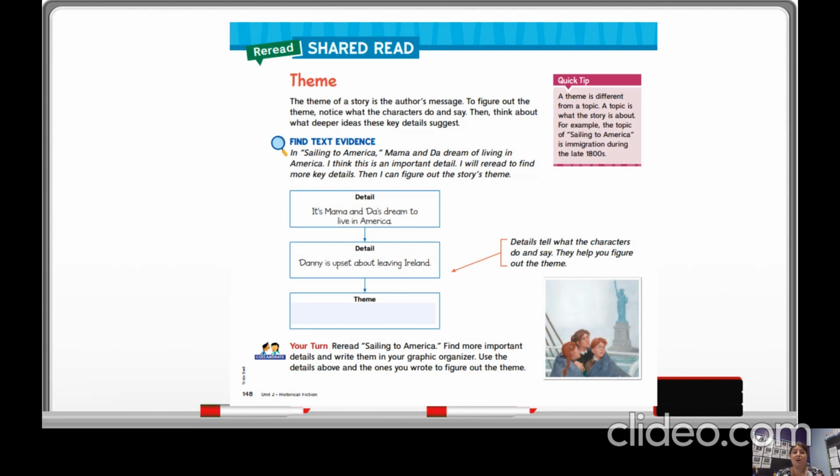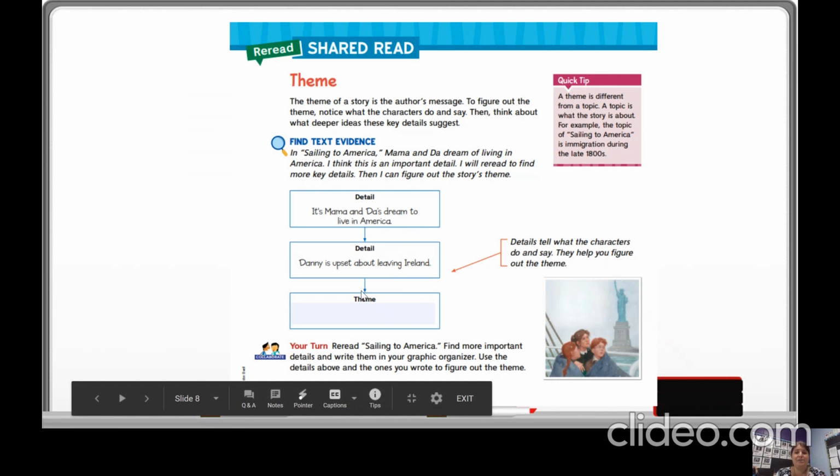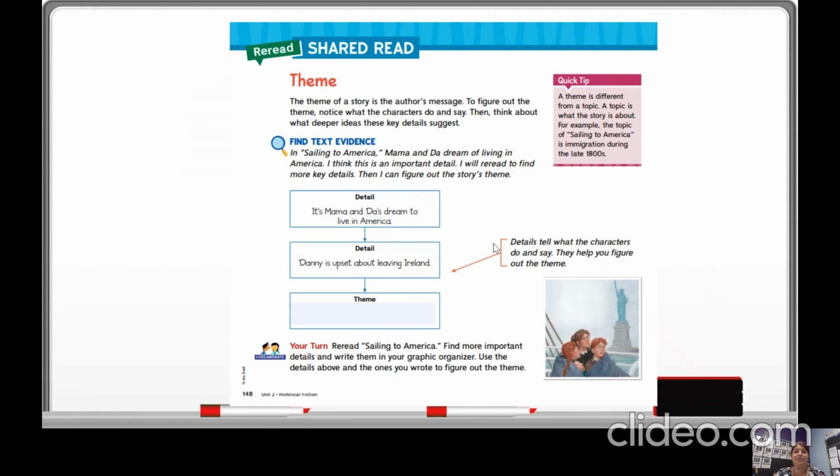On page 148, we're talking about theme. The theme of a story is the author's message. To figure out the theme, notice what the characters do and say. Then think about what deeper ideas these key details suggest. Find text evidence. In Sailing to America, Mama and Da dream of living in America. I think this is an important detail. I will reread to find more key details. Then I can figure out the story's theme. So you see here they have detail, theme. Details tell what the characters do and say. They help you figure out the theme.